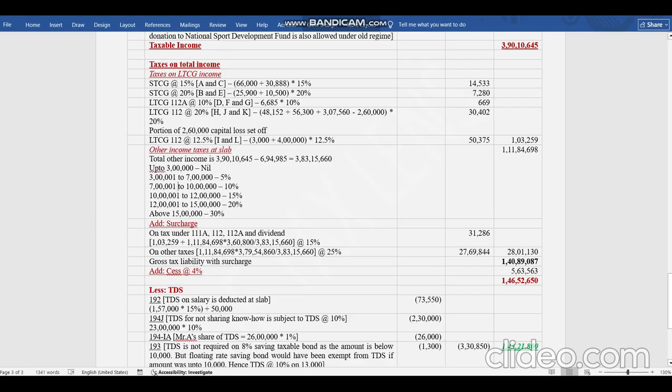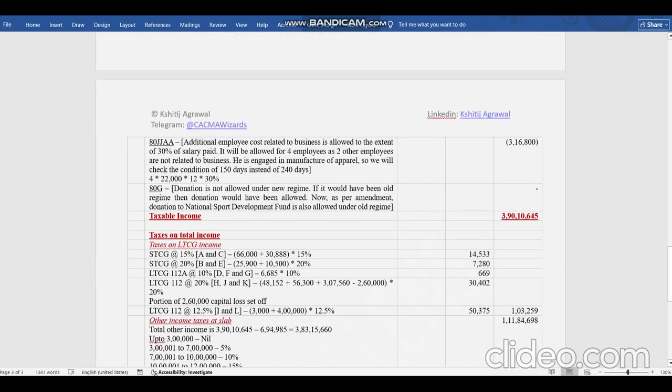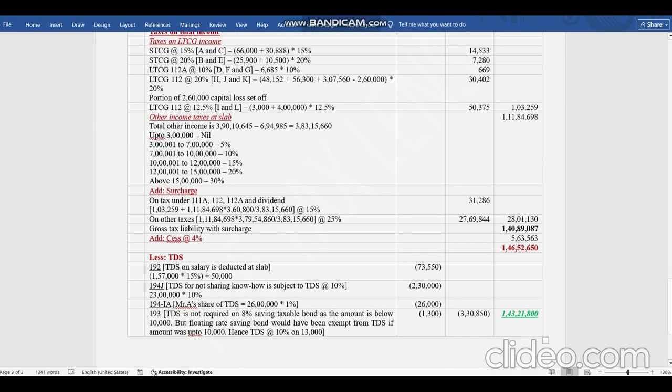Now, what is his total other income? Total income was 3 crore 90 lakhs, and capital gain was 6,94,000. So the remaining income is 3,83,15,660. He calculated taxes. Accordingly, taxes as per slab is coming this much. Now his total income is coming more than 1 crore and even more than 2 crores. Something for surcharge will come in this case.